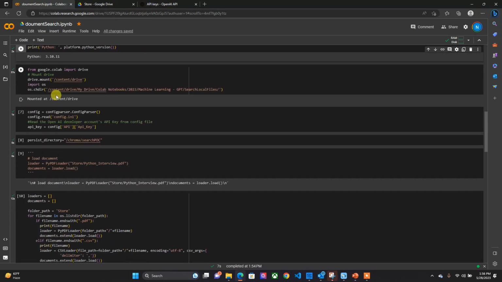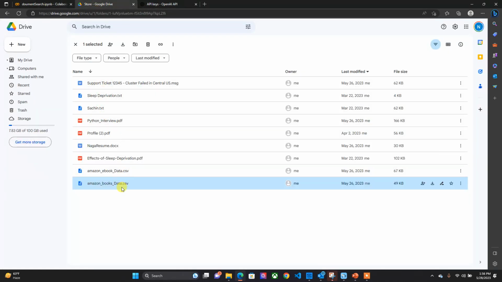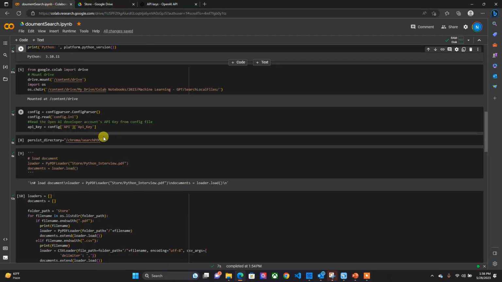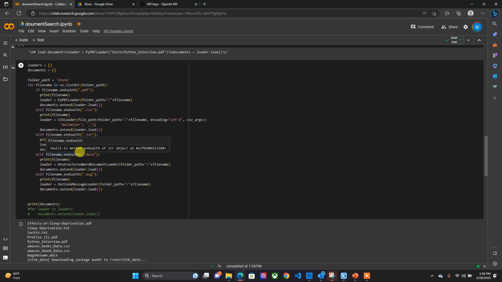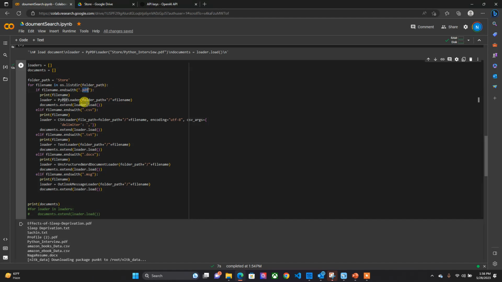So here I am mapping my Google Drive where I have all the text files or corpus of data. I'm mounting the Google Drive to the local notebook, and from here I'm retrieving the API key I have, and then I'll be authenticating my OpenAI API interactions with this API key. So coming to the types of documents, I tried to cover as much as possible to import the corpus of text data. So if you see here, I'm trying to leverage the PDF.